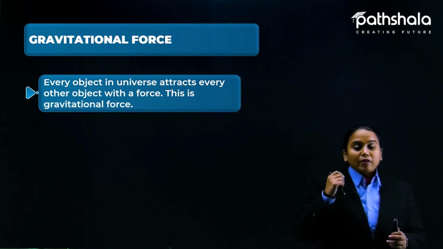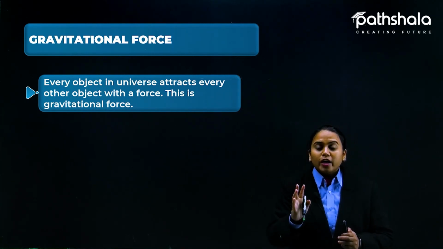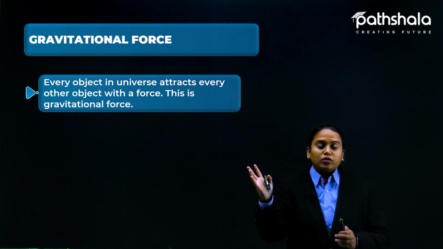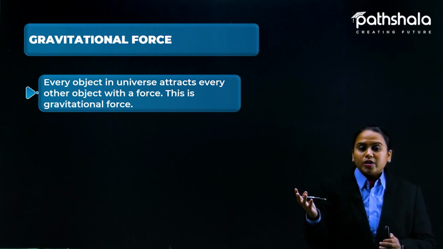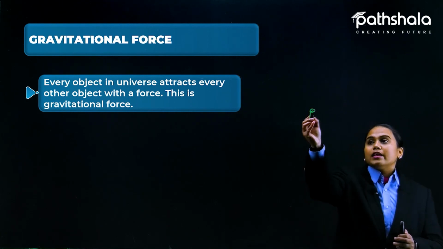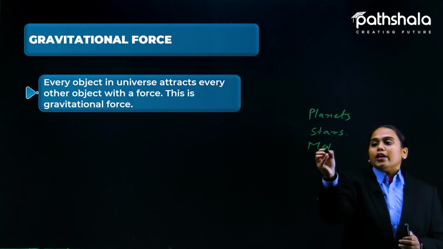So when we are talking about gravitational force, that means we are talking about every part of the universe. Here we have lots of celestial bodies: planets, stars, meteors.